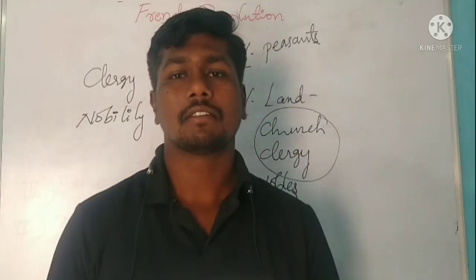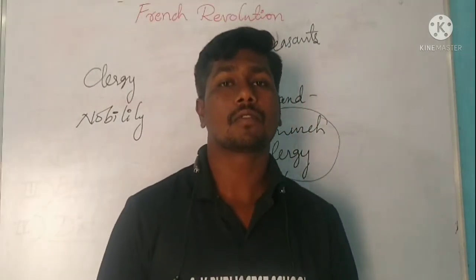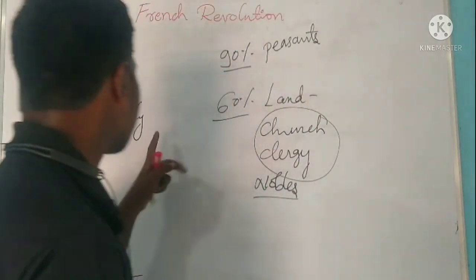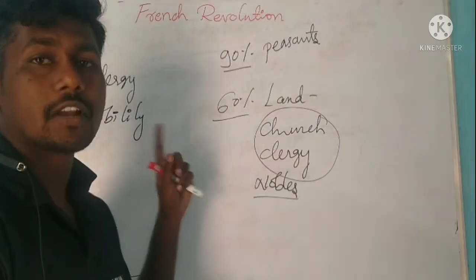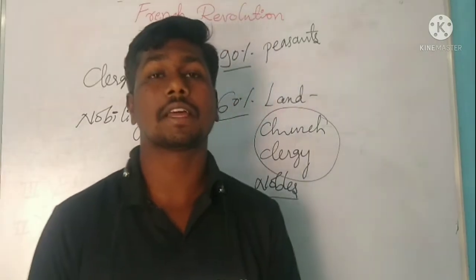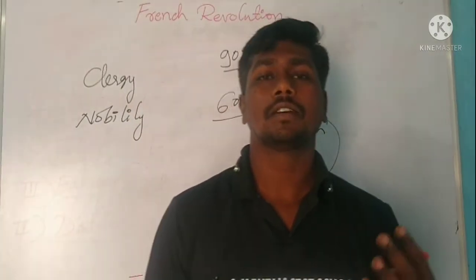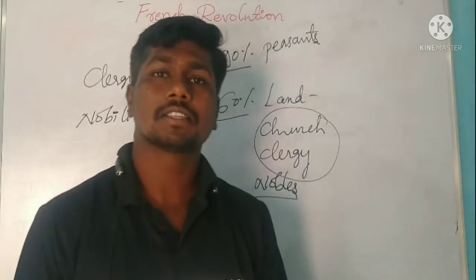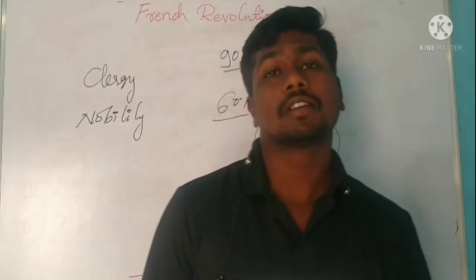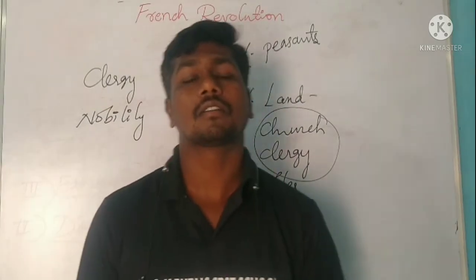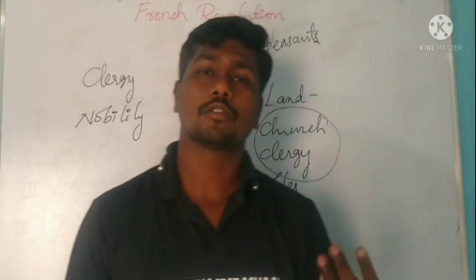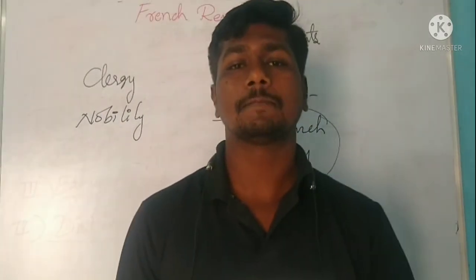And see that they were exempted from paying taxes. First and second estate members, like clergy and nobility, were exempted. I mean, they were not required to pay tax. They had privileges by birth, and they were not required to pay tax. Who had to pay tax? You know, the members of the third estate.